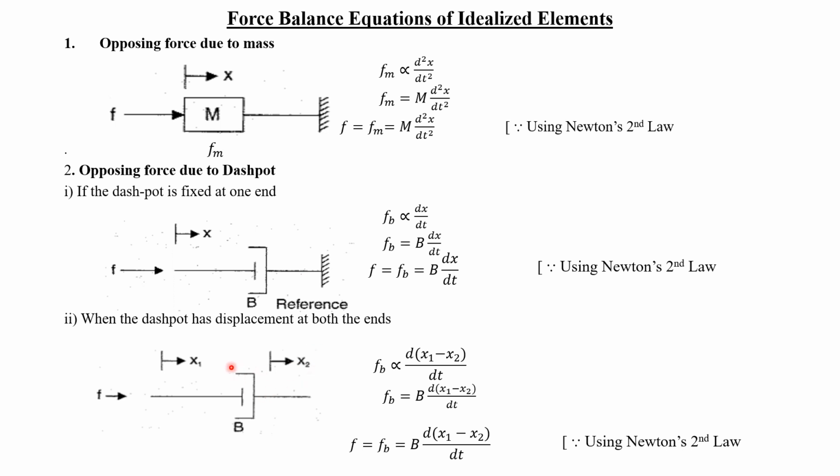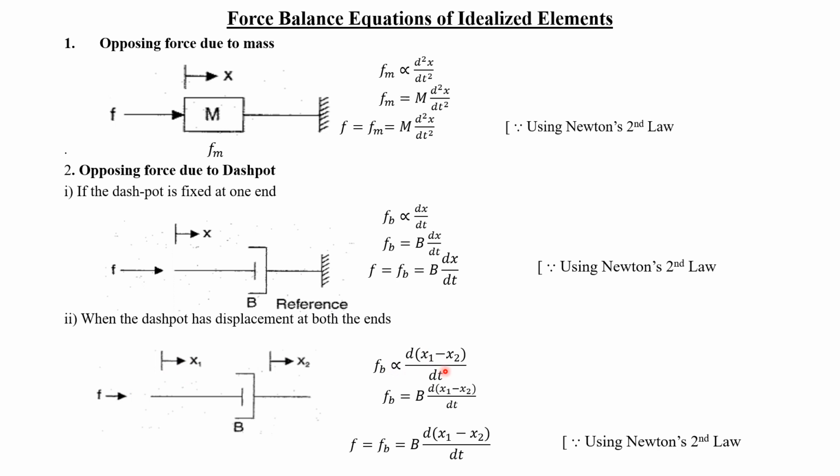In this case also, this is an ideal dashpot, so the mass effect as well as the elasticity effect will be zero. There will only be a frictional effect. So there will be a single opposing force due to friction, which is represented by Fb. This Fb is directly proportional to d by dt of x1 minus x2. In the previous case, we wrote it as dx by dt because we had a single displacement. But in this case, there are two displacements, so we have to write the difference between the two displacements, x1 and x2. We write x1 first because we are applying the force at one end, and at that end we are getting a displacement x1.